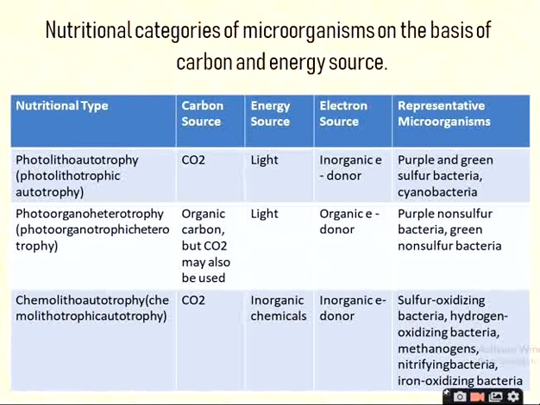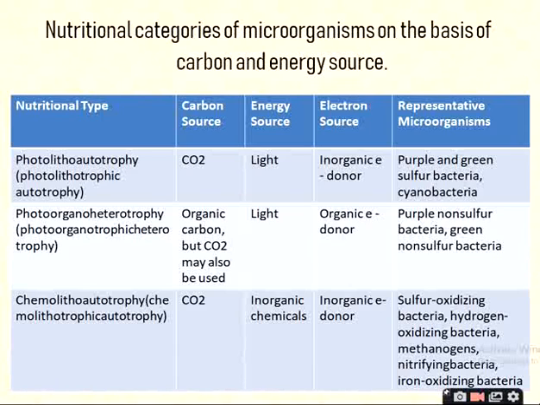Okay, here photoorganoheterotrophs. Photo means light, organo means organic electron donor, and here hetero, that means the organic compound as a source of carbon. Okay, and the best examples are purple non-sulfur bacteria and green non-sulfur bacteria.